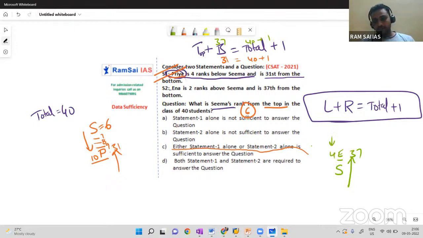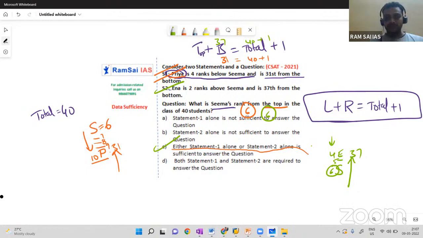If she is 4 from the top, this should be 5 and this should be 6. So Seema should be 6 from the top. From statement 2 alone also I can get the answer. So statement 1 alone is giving the same answer, and statement 2 alone is also giving the same answer. Then I can go with option C, either 1 or 2. Thank God we got one example for option C, either 1 or 2 here.